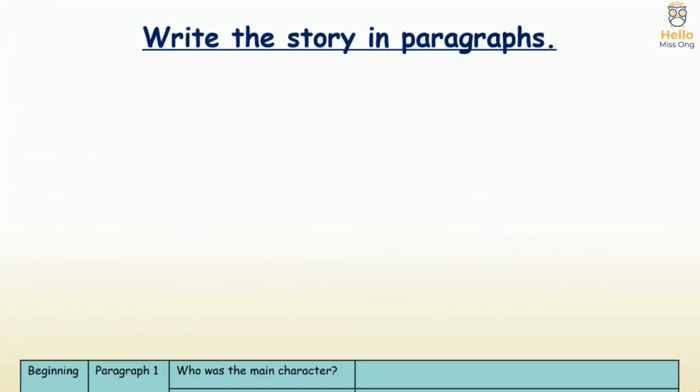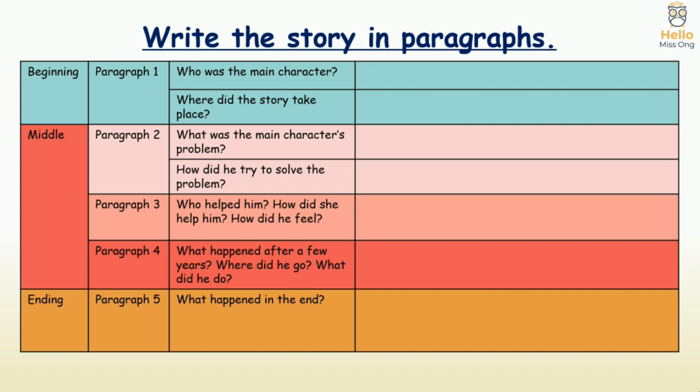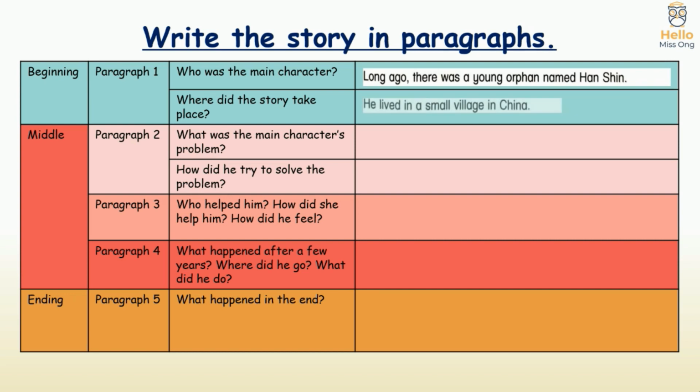Next, let us write the story in paragraphs. We can write the story in 3 main parts, which are beginning, middle, and ending. 1 paragraph for beginning, 3 paragraphs for middle, and another 1 paragraph for ending. You can use the questions to help you. Paragraph 1. Who was the main character? Long ago, there was a young orphan named Han Xin. Where did the story take place? He lived in a small village in China.